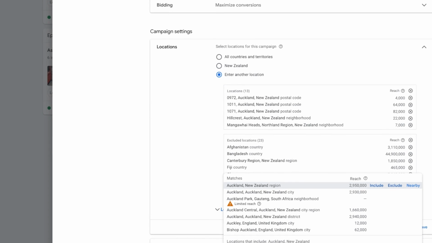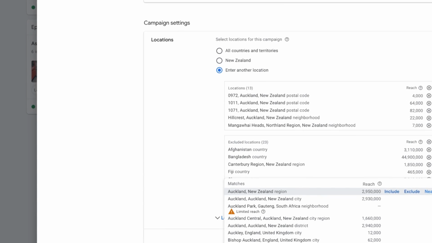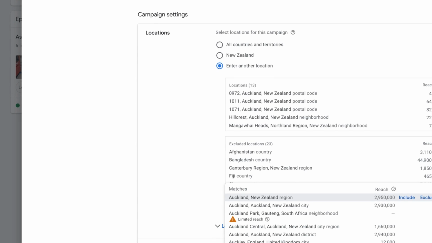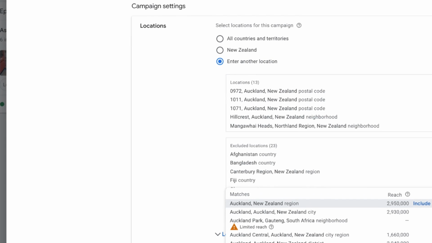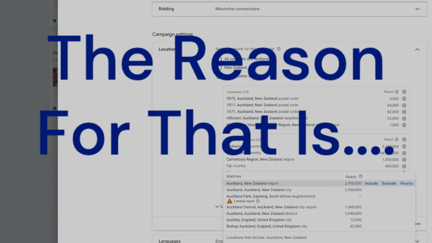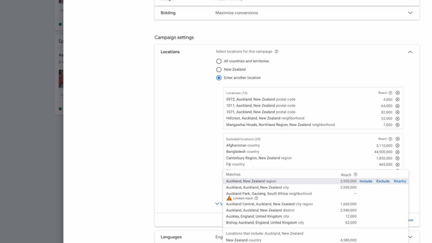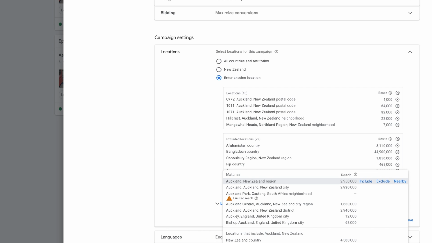What you are looking at right now is one of the most comprehensive targeting restructures we have ever done in a client Google Ads campaign. And the reason for that is because traffic quality has been shocking in the last couple of days.